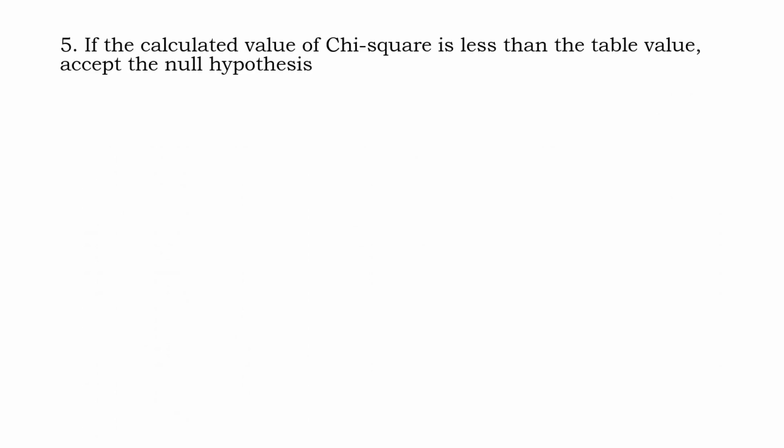And the next step is, on the basis of the table value, you check whether the calculated value of chi-square is less than the table value. If so, we accept the null hypothesis, that there is goodness of fit between the observed and expected frequencies. Okay, hope it is clear for you.